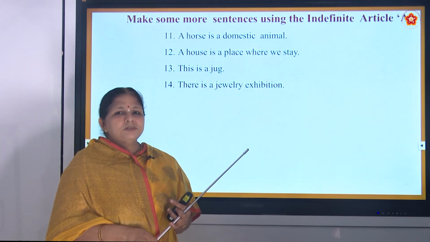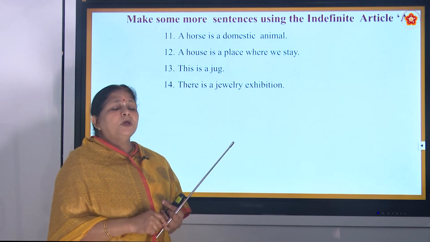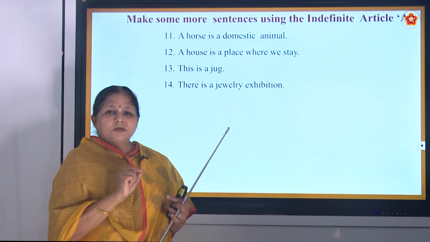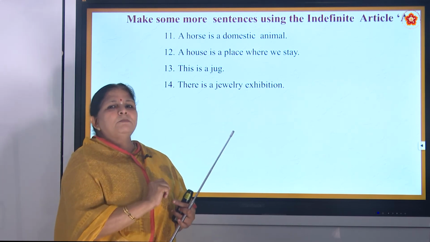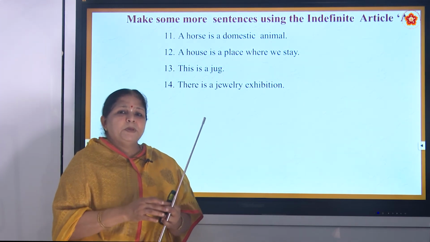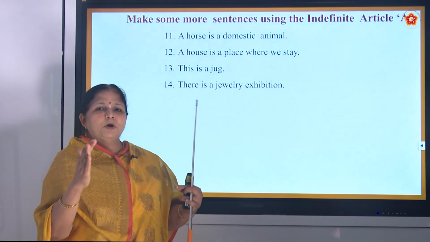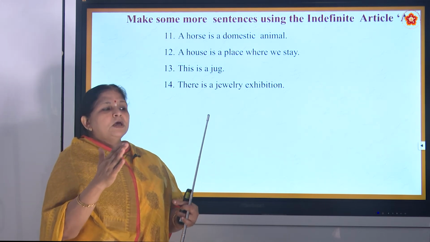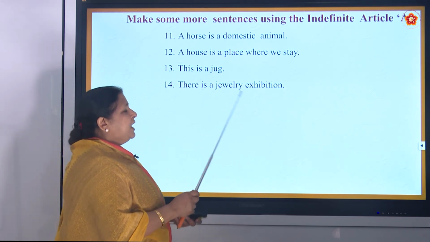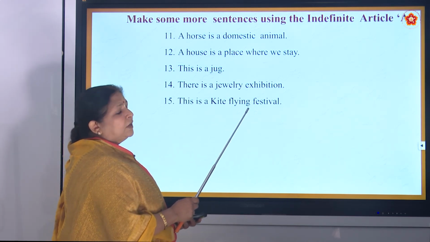See, there are many goldsmiths who make gold. There are many companies also who make a lot of jewelries. So, they all come together. See, we can't go to each and every jeweler, isn't it? We will go to a jeweler who is nearby our house. But when we go to an exhibition, all these people who are manufacturing jewelry will come and put their stalls, small shops, which are called stalls. In those stalls, they will display their products so that you can see. So, jewelry exhibition. This is a kite flying festival.